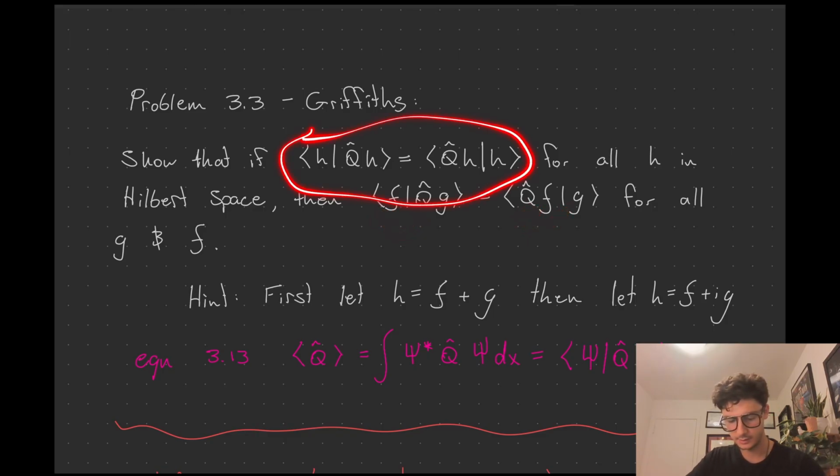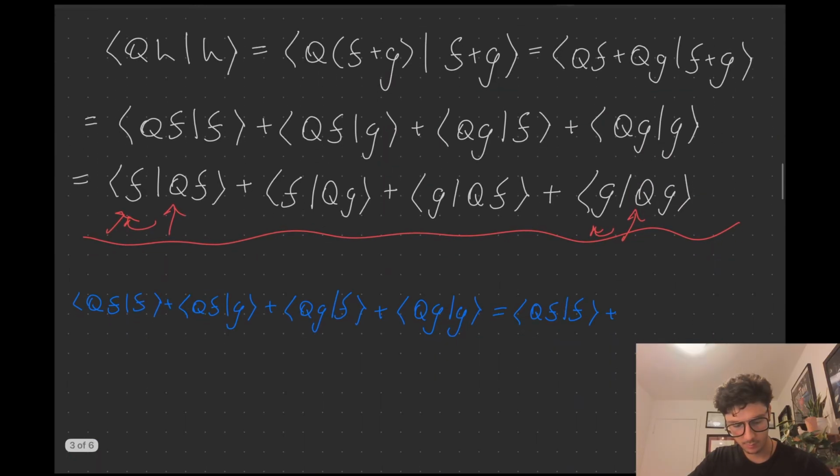But if this is true, then I have no problem applying that rule on the ones with the same letters. So this F, QF, I have no problem moving this Q over here. And same with the G. But when we have this F and G combination here, we have an F on one side, a G on the other. I feel weird moving the Q here because I'm trying to show this. I can't do it yet because it hasn't been proven. You see what I'm saying?